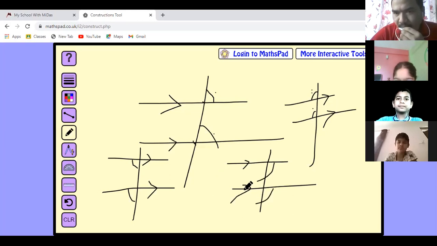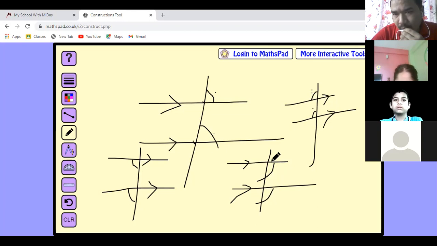And one thing you have to understand, children: when corresponding angles are equal, this pair of lines will also be parallel. Look here, when corresponding angles are equal, these two lines will be parallel to each other. Okay, children?